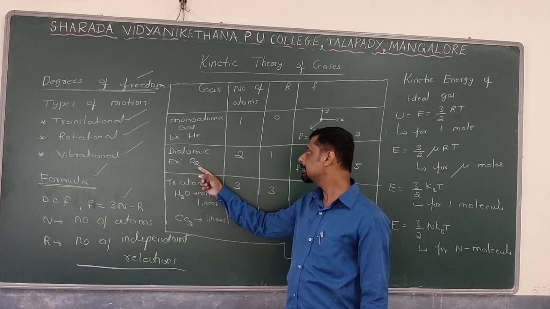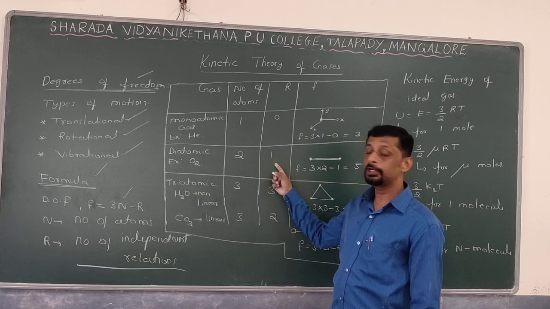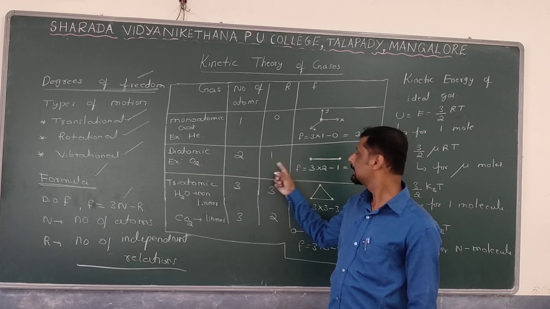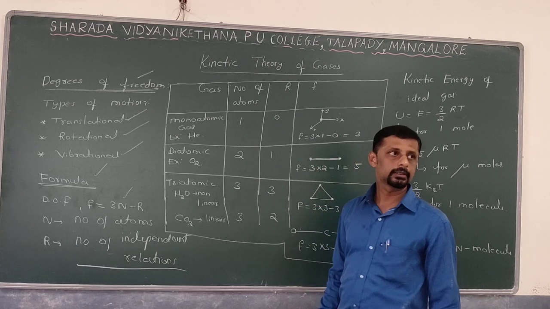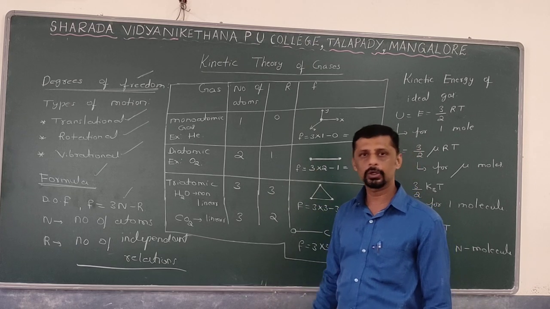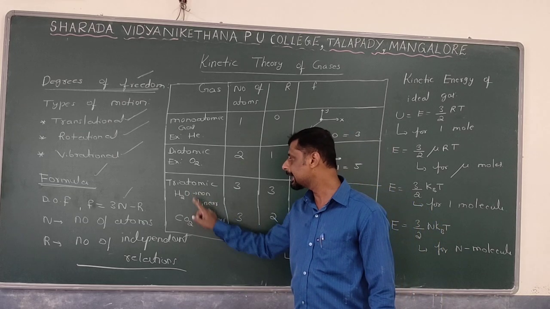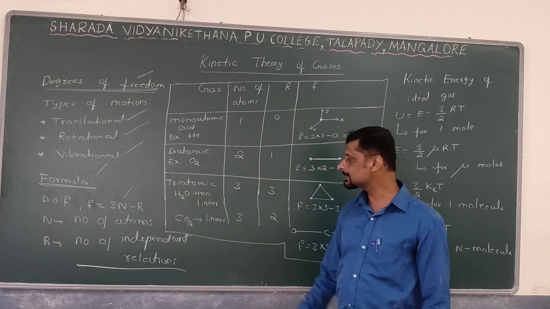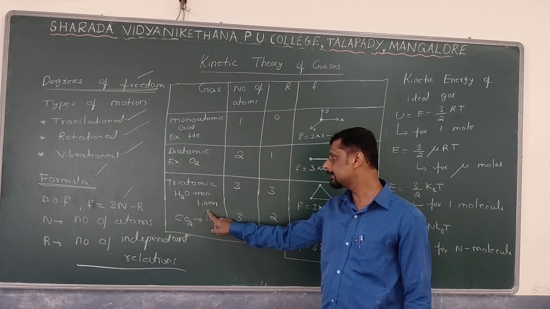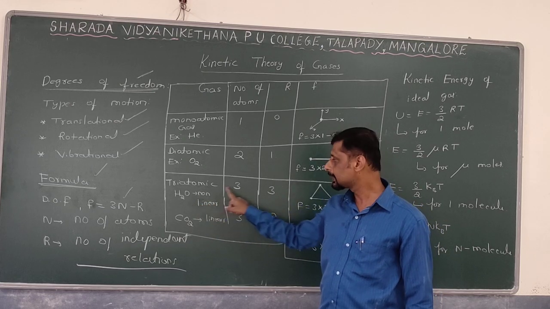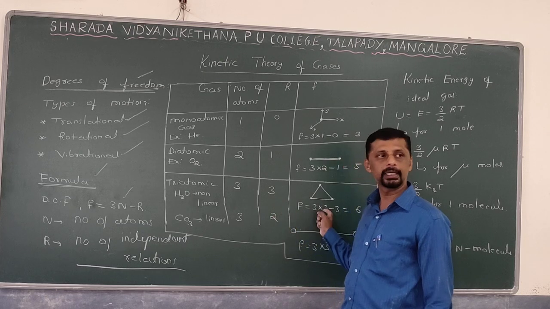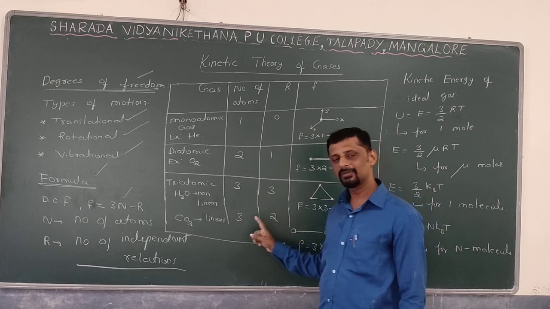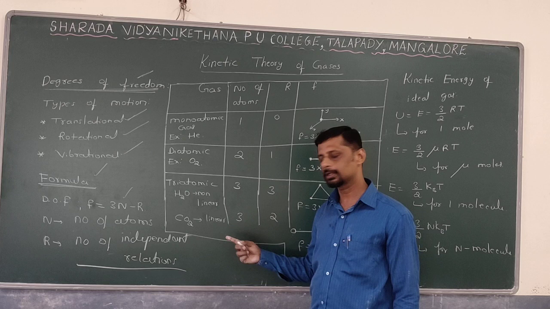Next, for diatomic, two atoms, only one restriction is there. Therefore, degrees of freedom is equal to how much? Degrees of freedom is equal to 5: 3 for translation, 2 for rotation. Next, triatomic. In case of triatomic gas, there are two types. One is non-linear, for example, H2O. Number of atoms 3. Number of independent relations 3. Degrees of freedom 3 for translation, 3 for rotation.